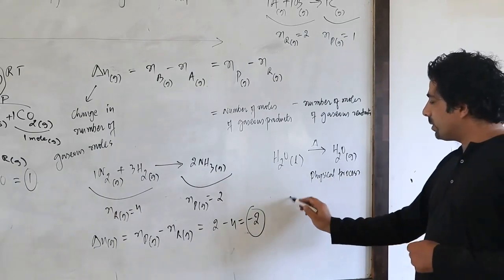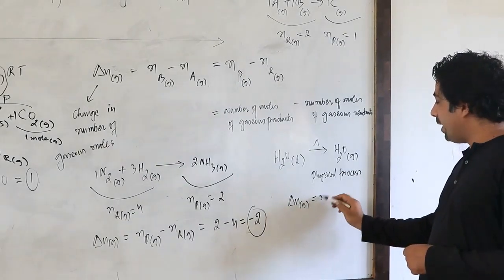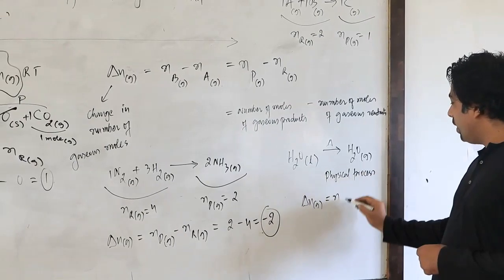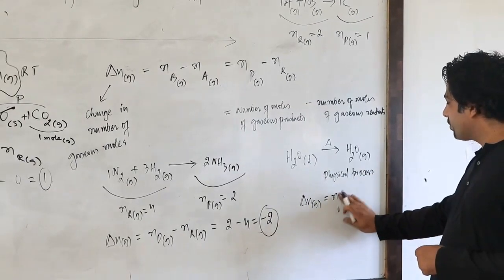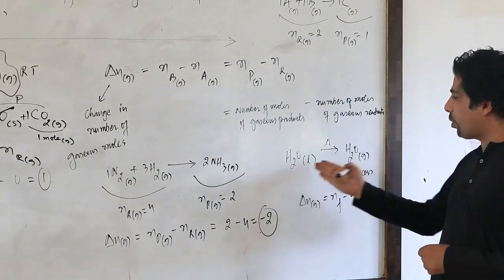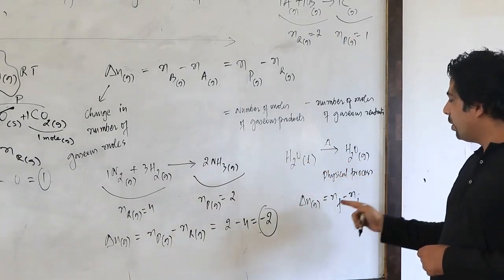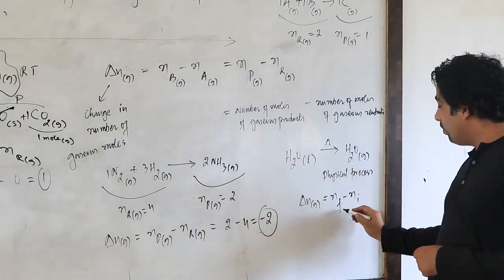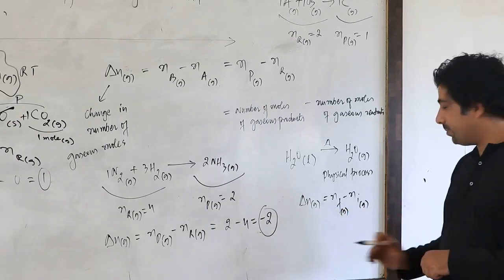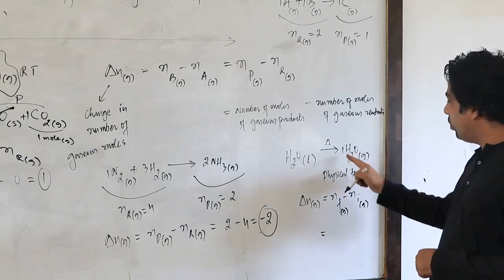In this physical process, if I want to calculate delta N gaseous, we don't have a product, so we can write N final minus N initial, because this is not a product and this is not a reactant, it's a physical process. But final should be gaseous and initial should also be gaseous. Finally we have water in gaseous state. How many moles? 1 mole